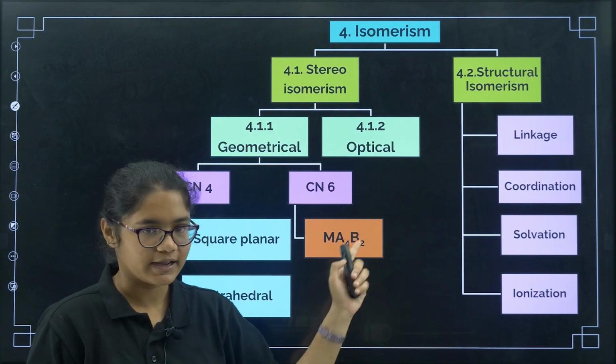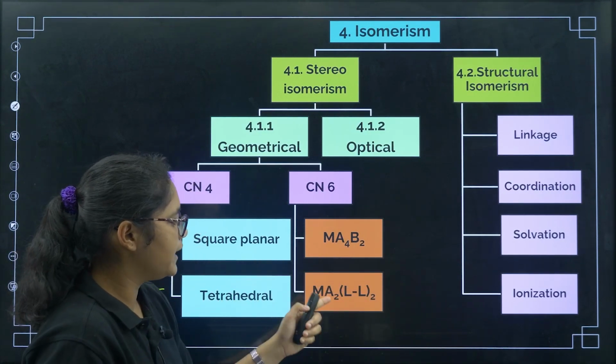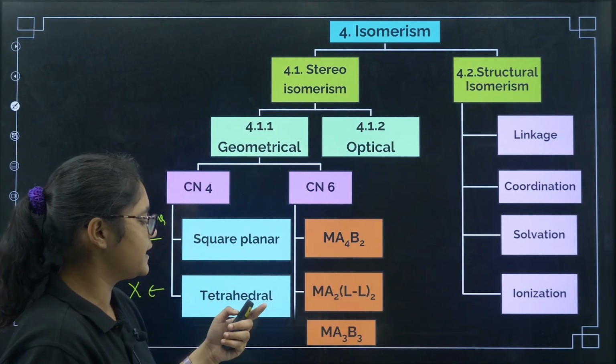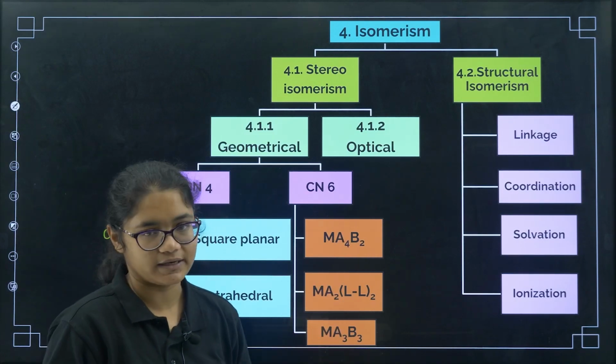In coordination number 6, we again have three possibilities. MA4B2 type, here again cis and trans is there. MA2L2 type, here also cis and trans is there, and then MA3B3. We'll be explaining each of these.